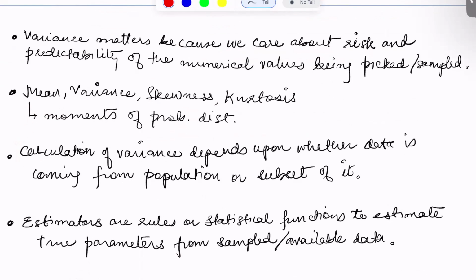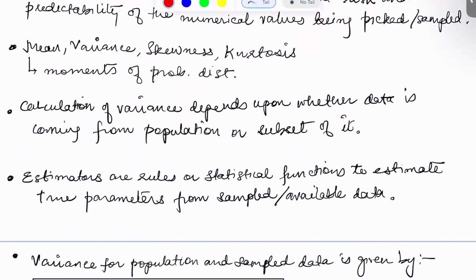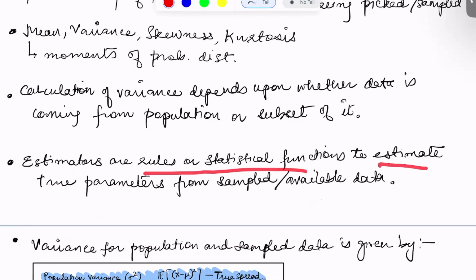We also looked into how we can calculate variance and how it depends upon where the data is coming from, whether it is coming from a population or from a subset of a population. Then we considered, given a subset or a sample, how we can estimate the variance of the population, where estimators are simply rules or statistical functions that can be used to estimate the true parameters from whatever available data that we have, or basically the sample data that we have.